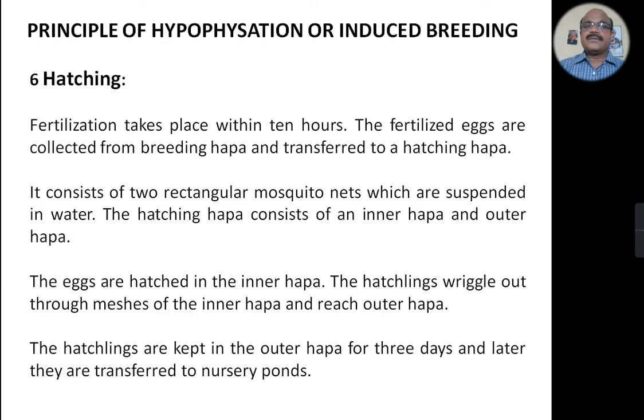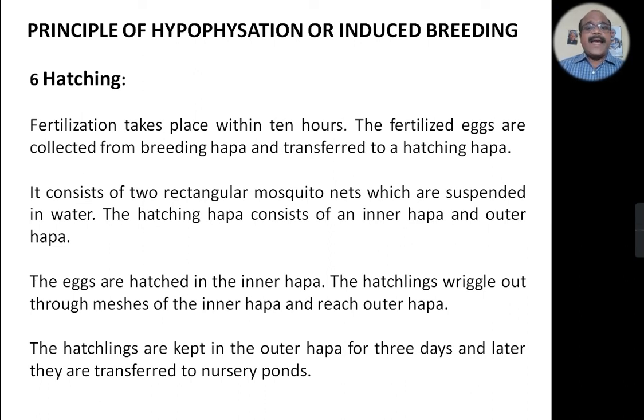Then the next step of induced breeding is hatching. Hatching means here the fertilization takes place within 10 hours. Then the fertilized eggs are collected from the breeding HAPA and transferred into a hatching HAPA. It consists of 2 rectangular mosquito nets which are suspended in water: an inner HAPA and an outer HAPA.